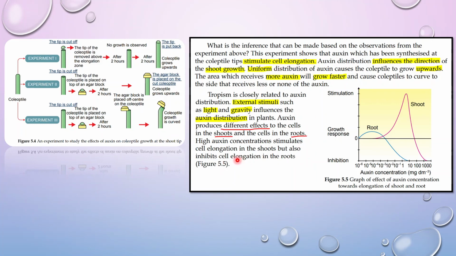But then, in the roots, auxin will inhibit cell elongation. So it is the opposite. Okay, so stimulation, it causes stimulation. You see auxin concentration increasing. Right, so what happened? It stimulates cell elongation. Roots. Okay, if it increases over here, you get to see it is going to inhibit cell elongation.